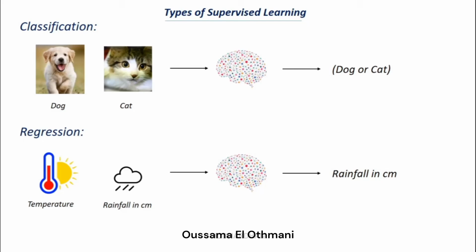So in classification we try to predict the class or type, but in regression we try to find a number. That is the difference between classification and regression. There are a lot of different applications of classification and regression, which we will see in our later project videos.